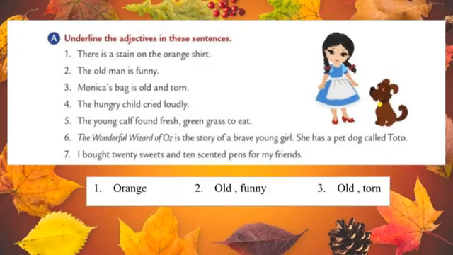Students, let's do the next exercise, that is, underline the adjectives in these sentences. Look here, they gave some sentences. We should read the sentences properly and then underline the adjectives. Let's do the first one. There is a stain on the orange shirt. First of all, you want to find out the noun. So, what is the noun in the first one? Yes, you are right. The noun is shirt. It is an object.